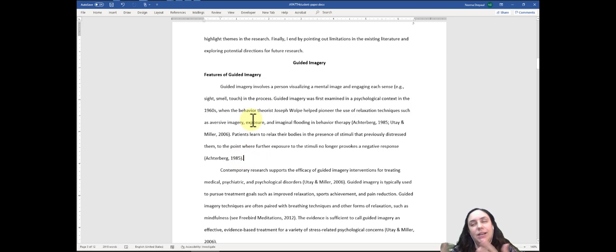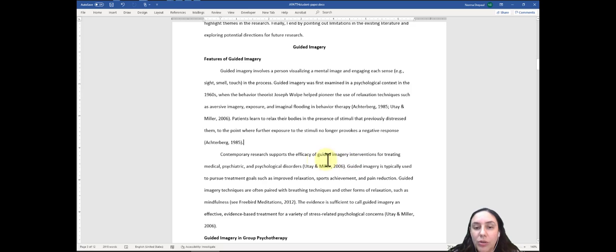Then from there, they could add additional sentences. They are not using the page number here because it's not a direct quote. So according to APA style, if you're paraphrasing, you do not have to list the page number. So this is an example of how you would paraphrase if there's one source, one author.